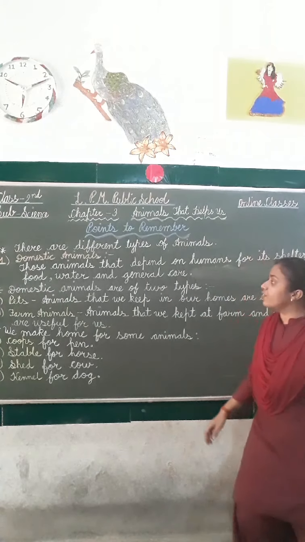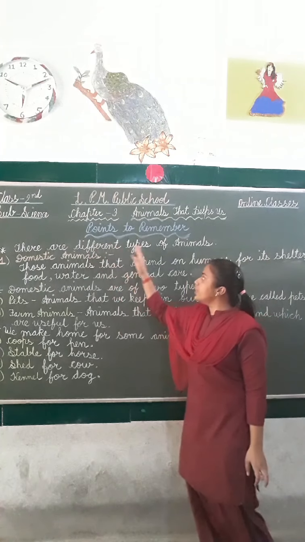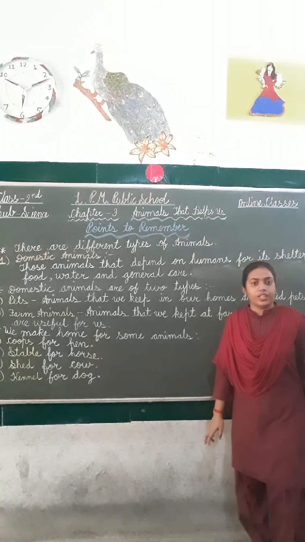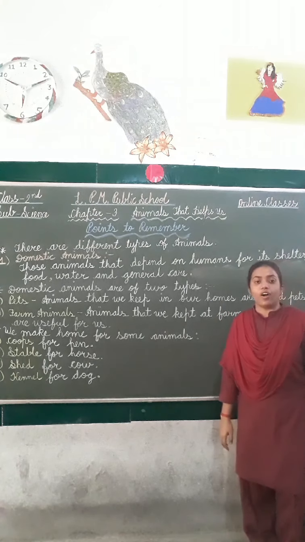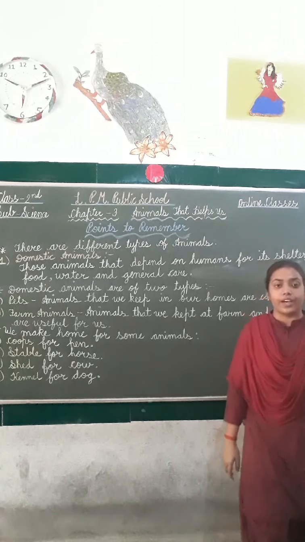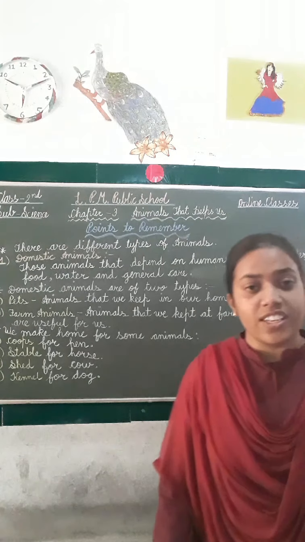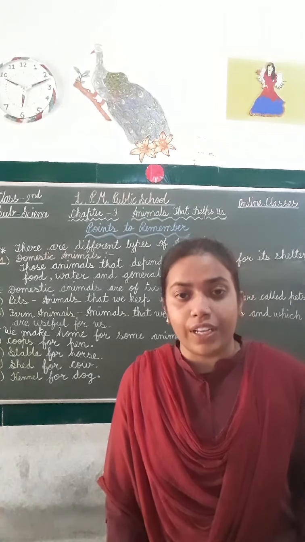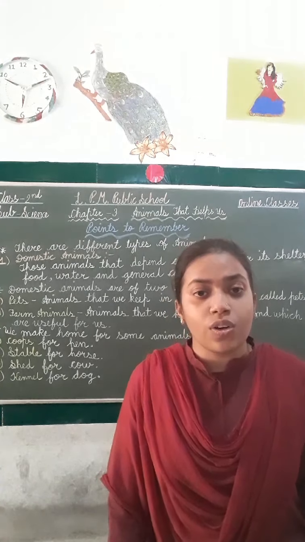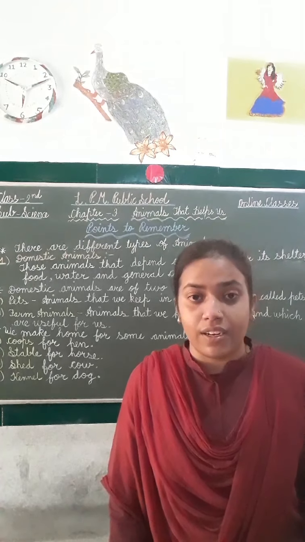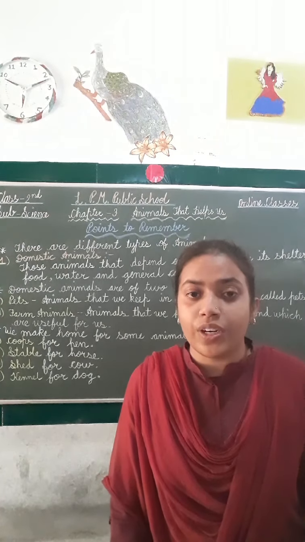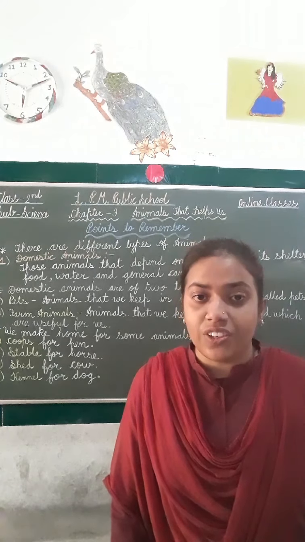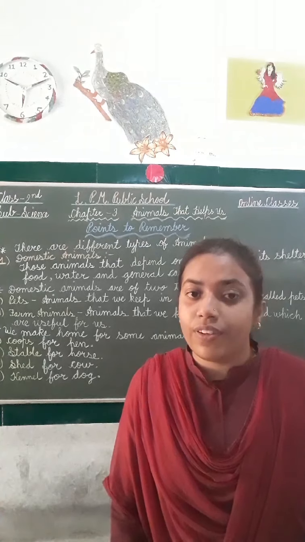So students, look at the first point. There are different types of animals. I had already told you that animals are of different types according to their shapes, sizes, colors and the kind of place they live in. And animals are also living beings like us and they also need shelter, food and general care to live.